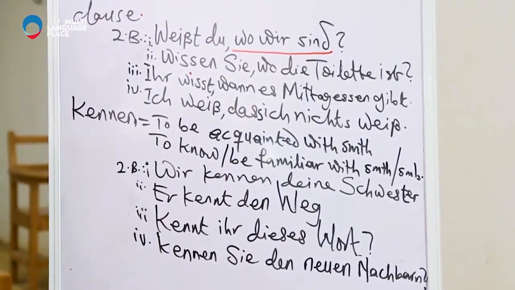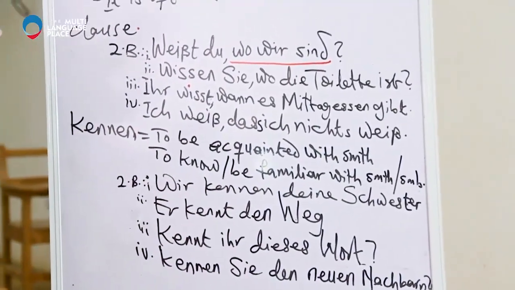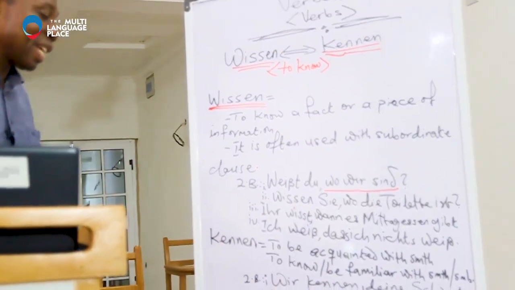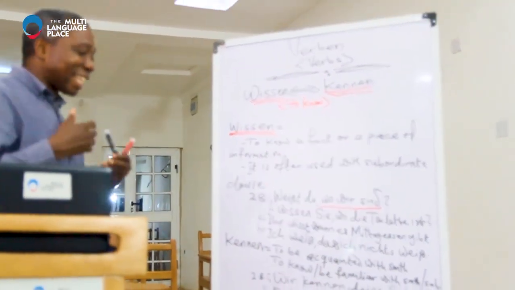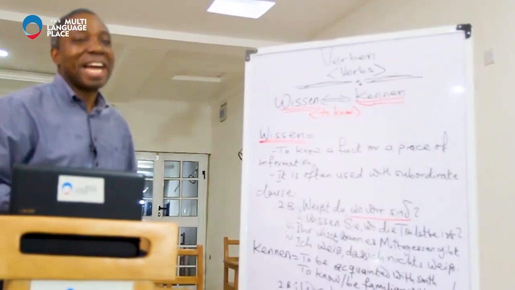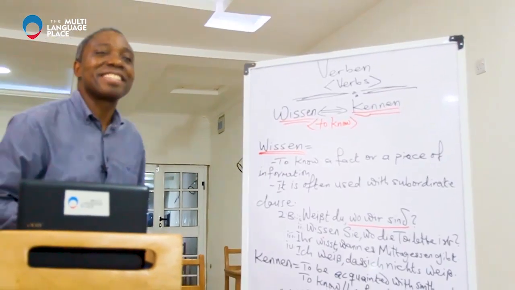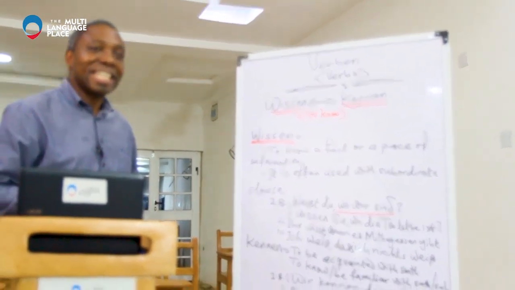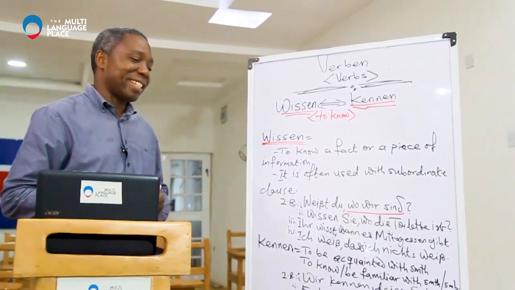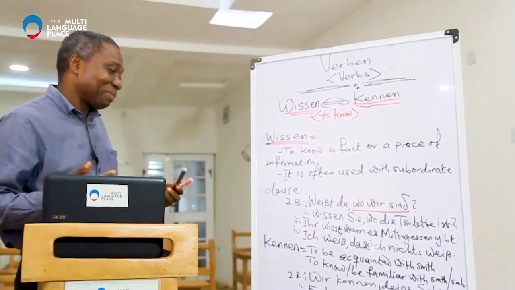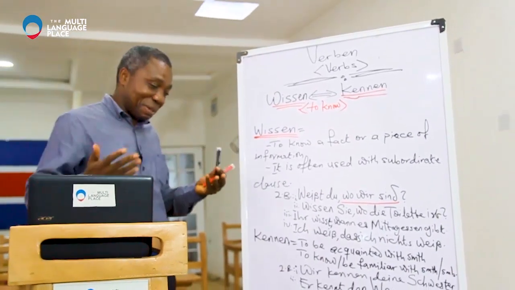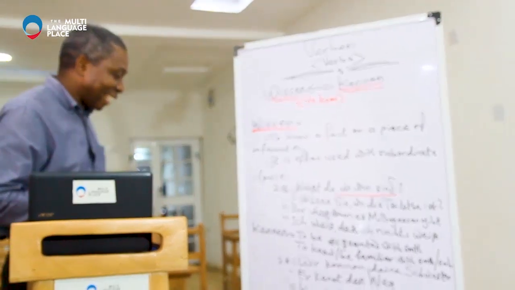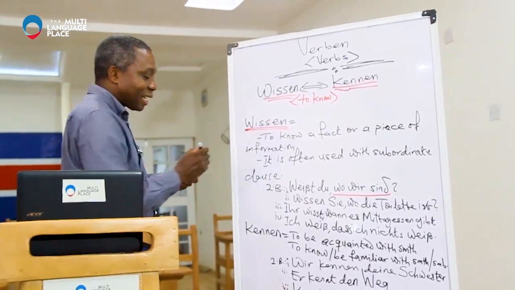I want to pronounce that sentence because we're still going to do something with it very soon. Ich weiß, dass ich nichts weiß. Again, ich weiß, dass ich nichts weiß. Okay. I know that I know nothing, though you know a lot of things. Okay, so that is for wissen.